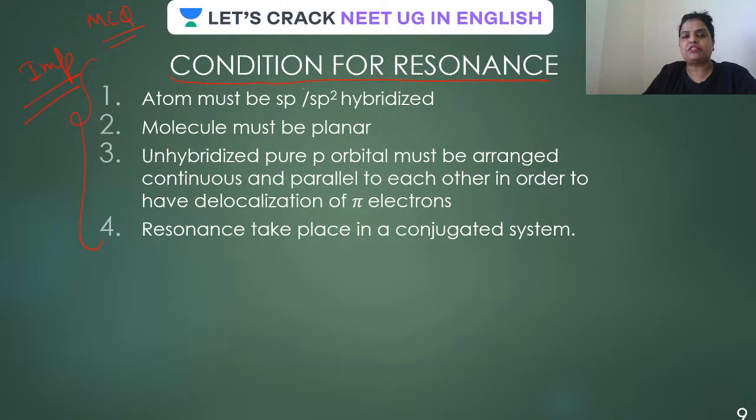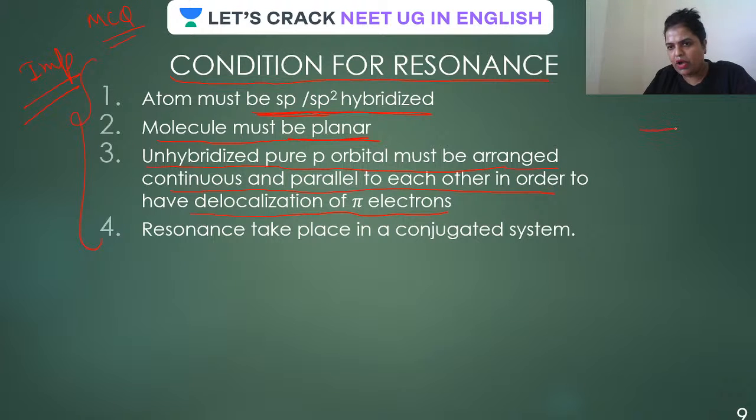So the atom must be sp or sp2 hybridized. That means it is very clear that the molecule as a whole, which is having this type of hybridization, must be planar. Is that clear? It must be planar. Not only that, guys, the unhybridized pure p orbitals must be arranged continuous and parallel to each other in order to have delocalization of pi electrons. Let me tell you the meaning of this statement.